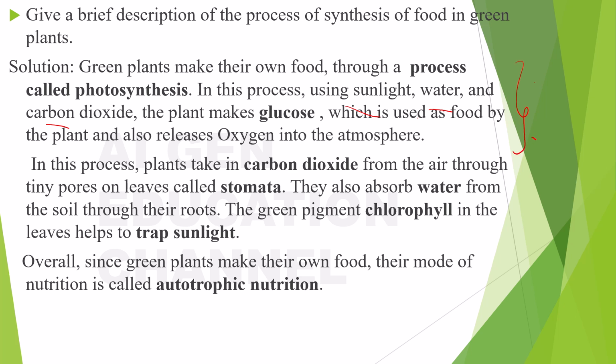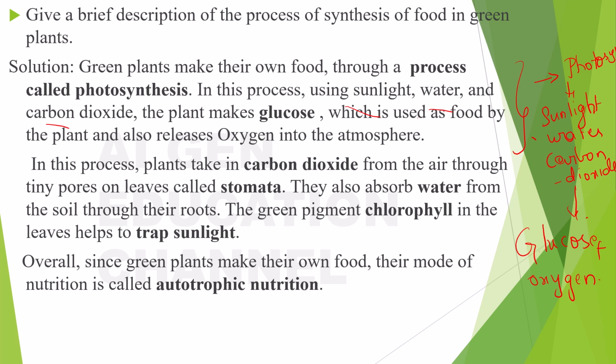The process through which the plant makes food is called as photosynthesis. Right? And this photosynthesis uses what? It needs sunlight, water and carbon dioxide, right? So with all these, what the process gives you is glucose and oxygen, right?